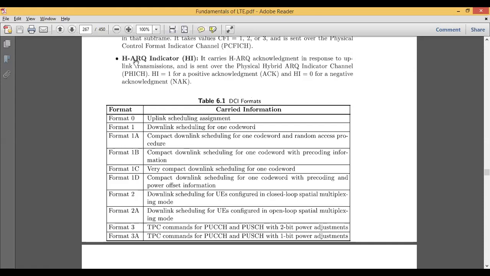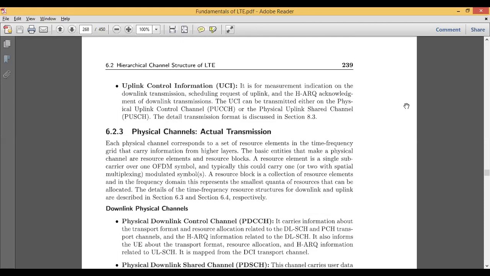And the next is the HARQ indicator. It is a kind of acknowledgement, hybrid automatic repeat request, and based on that acknowledgement the uplink transmission can take place. It can be sent over the physical hybrid ARQ indicator channel. If the HI gives 1, it is a positive acknowledgement; for a negative acknowledgement it is 0. If you receive 1, all the information has been received. If HI is equal to 0, there is some kind of problem in the channel, so it requests retransmission of your data.